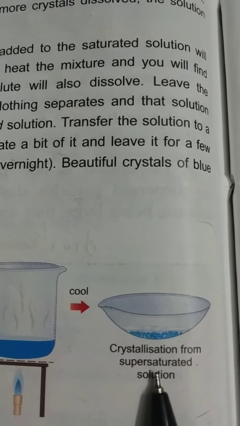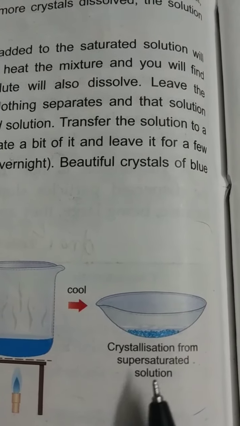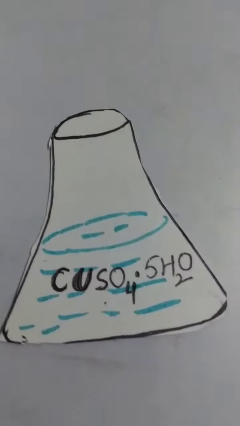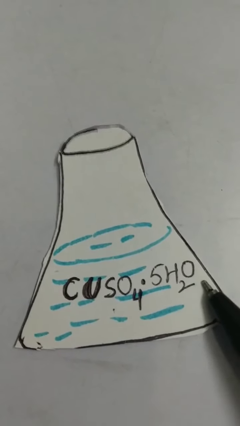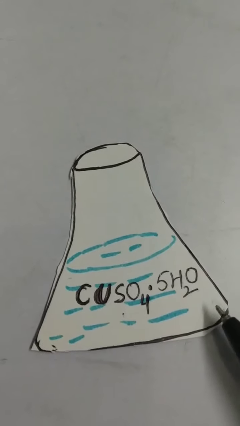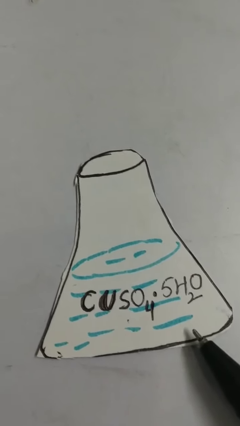The crystals have the formula CuSO4.5H2O. All the formulas you have to learn.